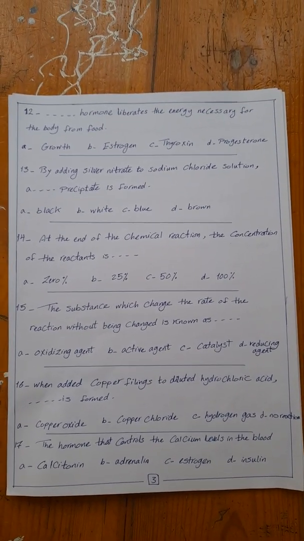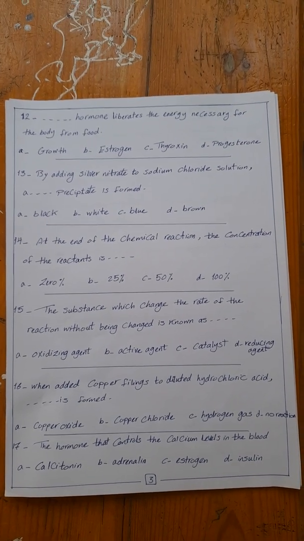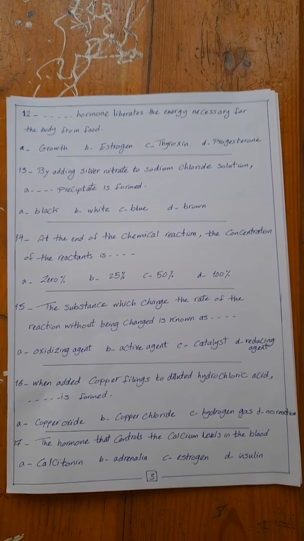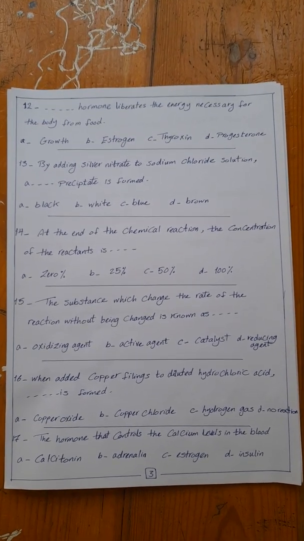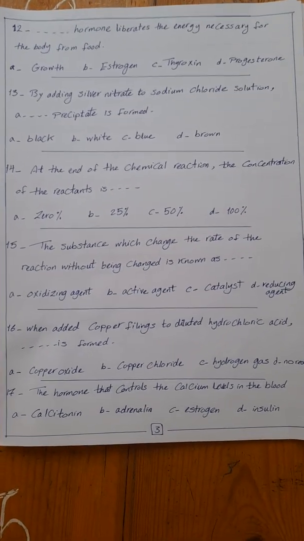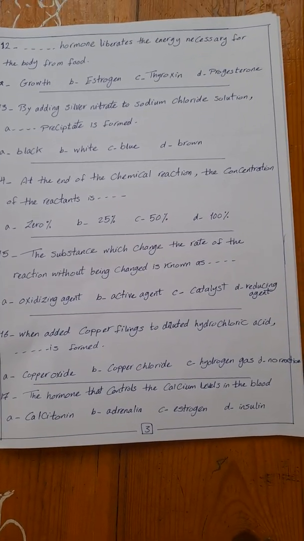Number 17. The hormone that controls the calcium levels in the blood is calcitonin, adrenaline, estrogen, or insulin. The hormone which controls the calcium levels in the blood is calcitonin hormone.